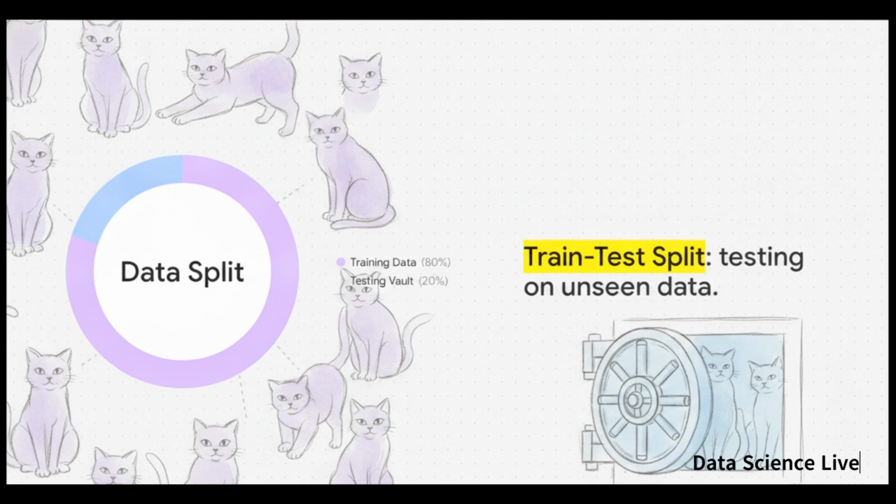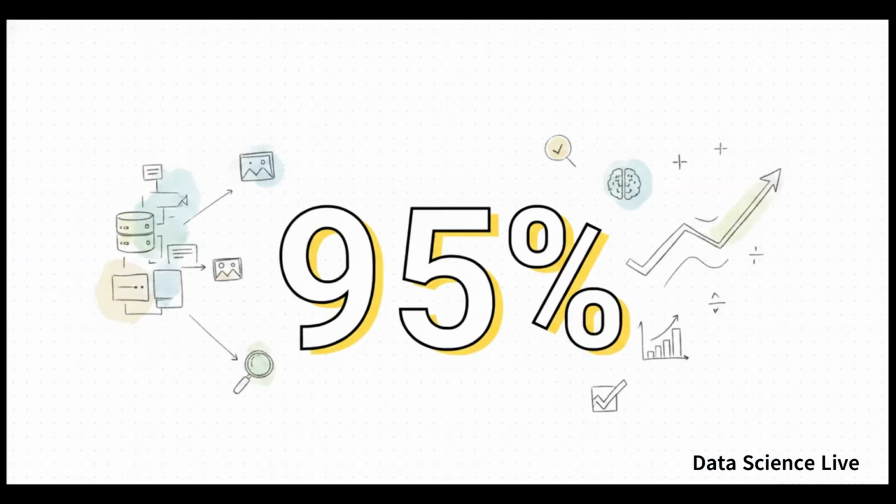Imagine they train the algorithm on a massive vault of, say, 8,000 labeled photos. But they keep a totally separate batch of 2,000 brand new photos locked away in a hidden testing vault. Once the training is done, they finally unlock that vault and show those 2,000 hidden photos to the algorithm. If it correctly identifies 1,900 of them, boom, that's your mathematical proof. The model has a 95% accuracy rate on real-world data that it has absolutely never laid eyes on before.